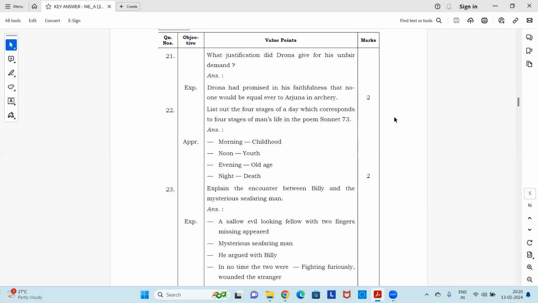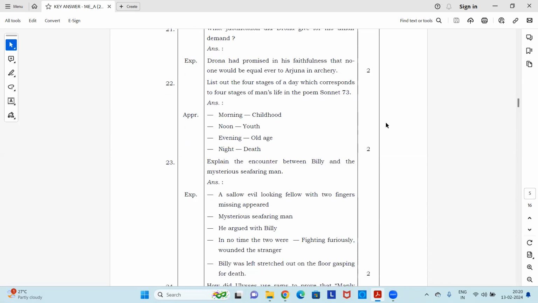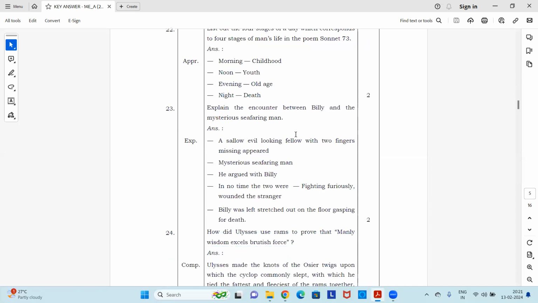Okay. Next question. Name the 4 stages of a day, which correspond to 4 stages of man's life in the poem Sonnet 73. Okay, so answer, morning resembles childhood, noon, youth, evening, old age, night, death. These are the 4 stages of life, which resemble the 4 stages of a day. Okay, so this is how it is mentioned in the sonnet. Okay, moving to next question.